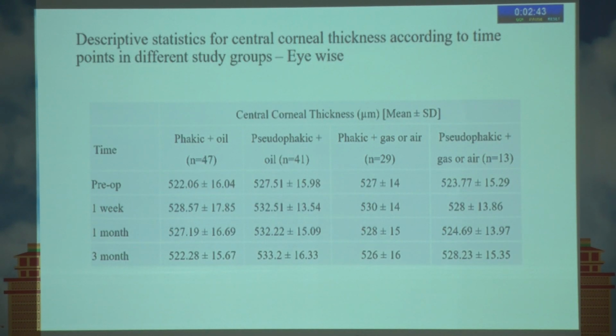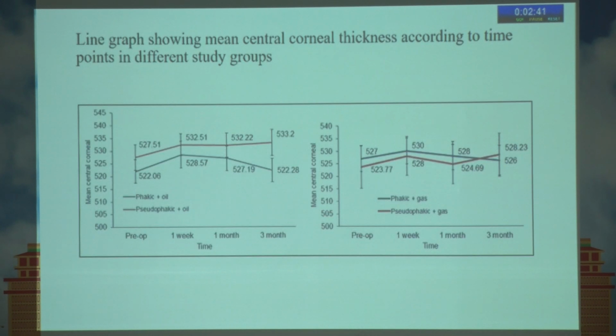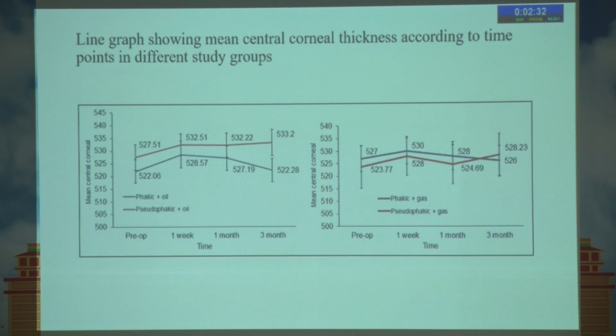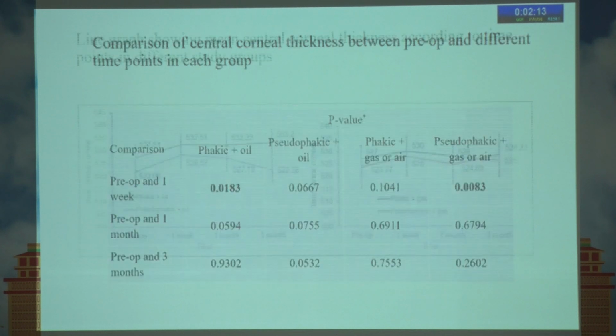Now, central corneal thickness. The central corneal thickness changes weren't that significant, as you can see in this line diagram. In the pseudophakic with oil and the pseudophakic with gas groups, the central corneal thickness was gradually increasing, and in the phakic with oil patients, the central corneal thickness was gradually reducing over a period of time.